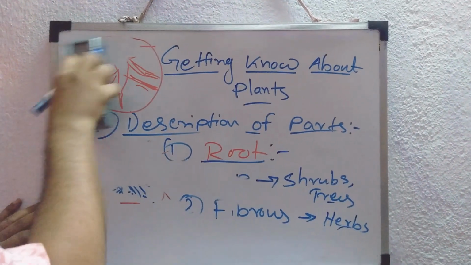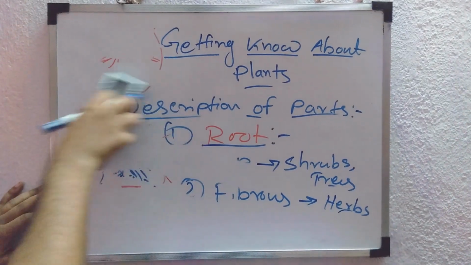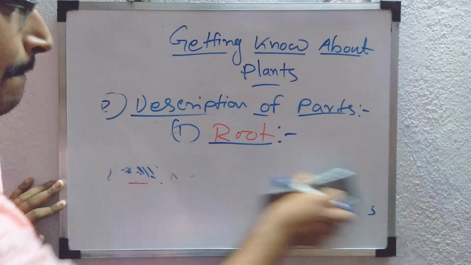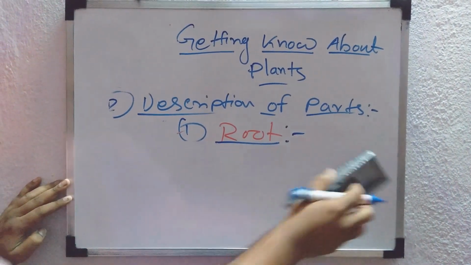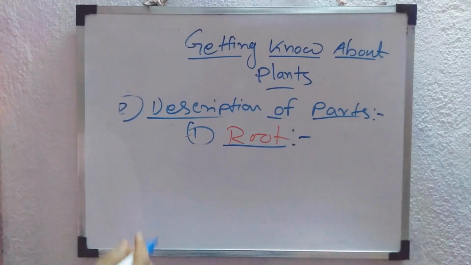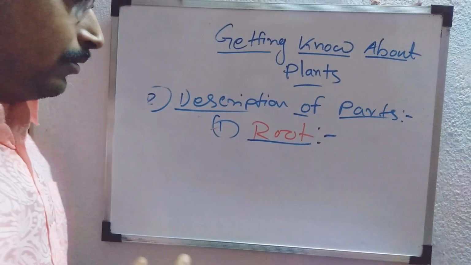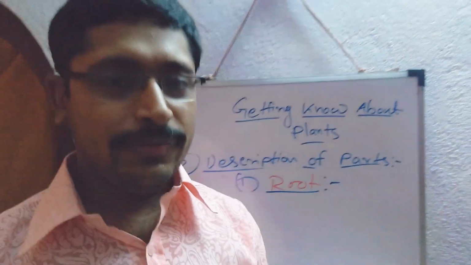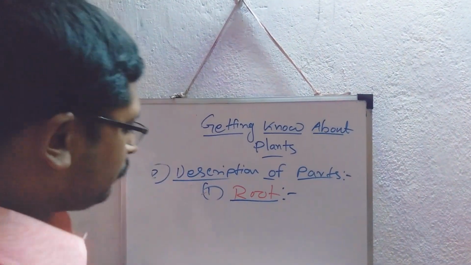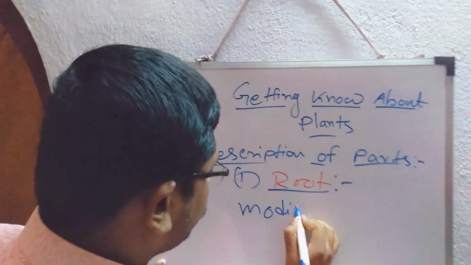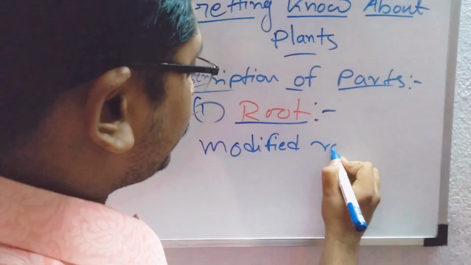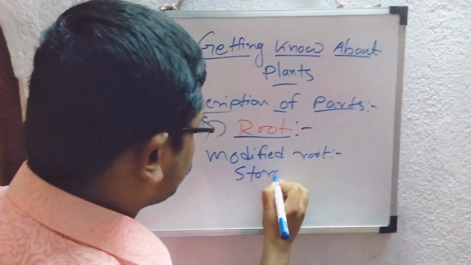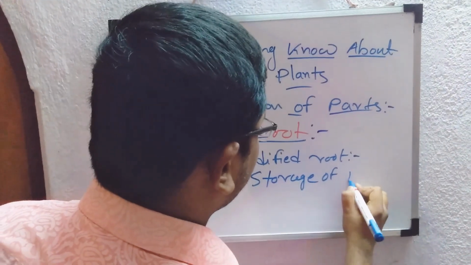Prop root can also be seen. These are some modifications. And also this is the generalized root. Root can be modified also. The modified root is basically used for the storage of food.